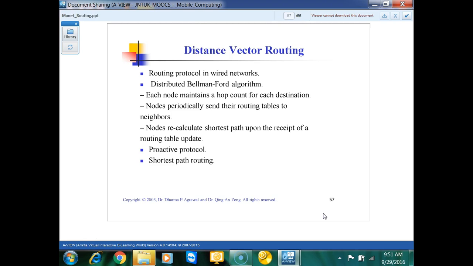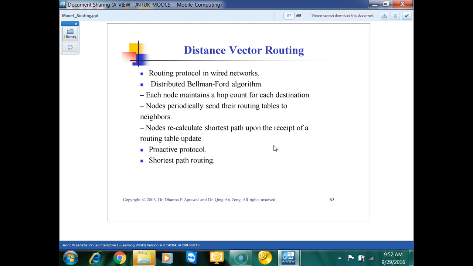This is what hop count is: how many transfers from one node to another node we are taking. If we go from A to B, the hop value will increase by 1. If we go from A to B to C to D, the hop value will increase by 3. So here we are maintaining the routing tables, we will periodically update them, send them to the neighbors, and recalculate the shortest path.